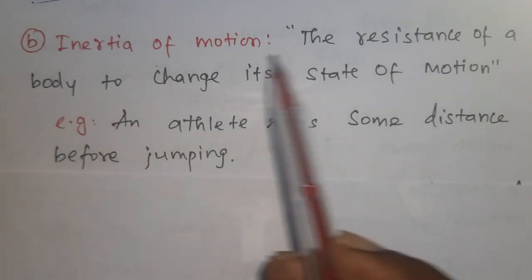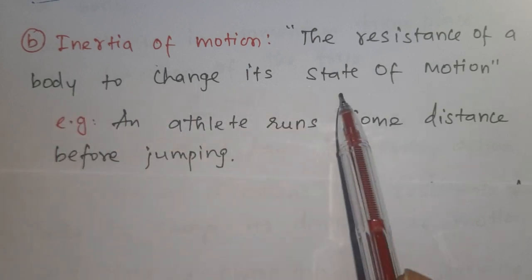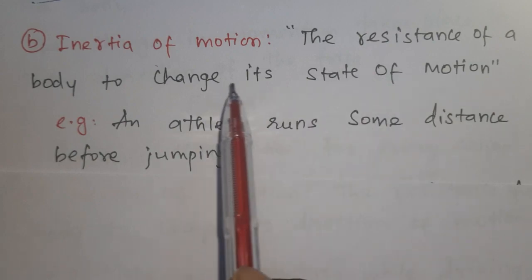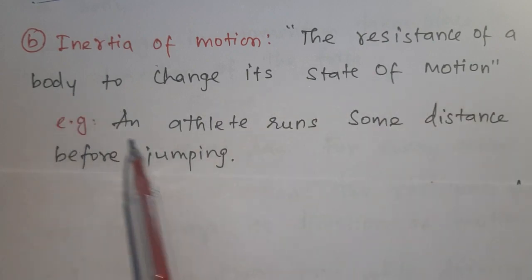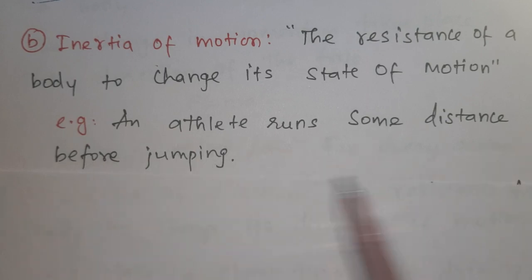Inertia of motion, the resistance of a body to change its state of motion. That means the object itself will not change its state of motion. Example, an athlete runs some distance before jumping. So before jumping, an athlete is going to run some distance.